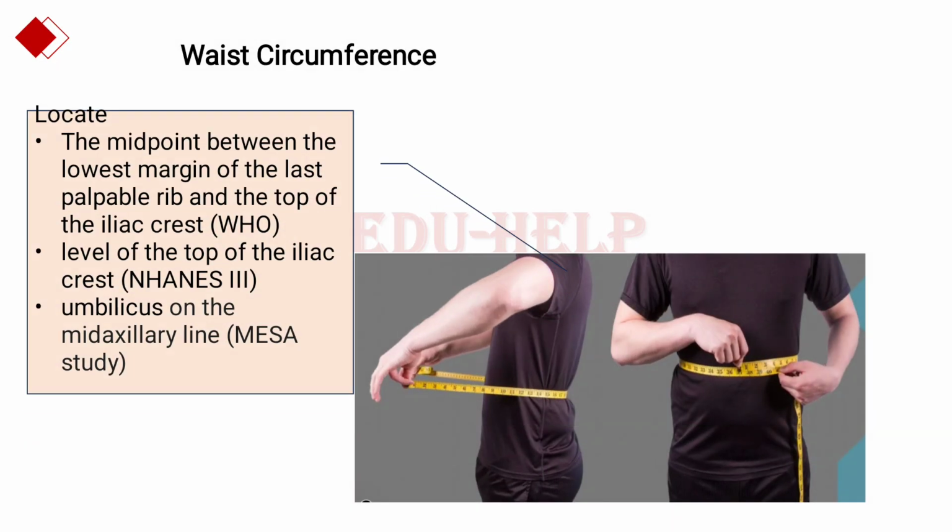First, I will talk about waist circumference measurement. According to different guidelines, there are different criteria or different locations at which waist circumference can be measured. According to WHO, it should be measured at the midpoint between the lowest margin of the last palpable rib and top of the iliac crest. While according to NHANES study, it is measured at the level of top of the iliac crest. According to MESA study, umbilicus is the point at which it should be measured on the axis of mid-axillary line.